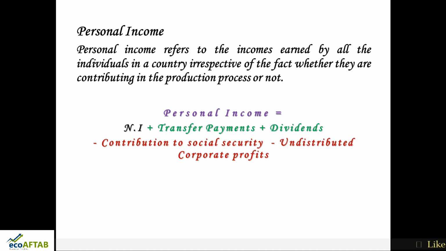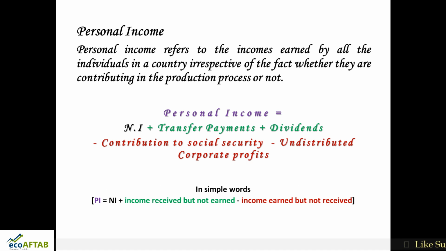So in personal income there are two things. In simple words, personal income is equal to national income plus income received but not earned. See the top green, transfer payments plus dividends. Income is received but it is not earned. And in red, what is there? Income is earned but not received. So when you take into consideration these three things, national income plus income received but not earned minus income earned but not received, all these things if you add up, you will get personal income. So I hope it is clear what is personal income.